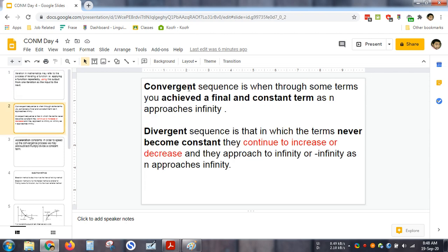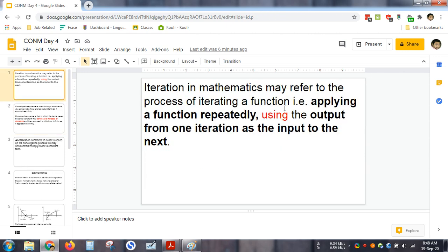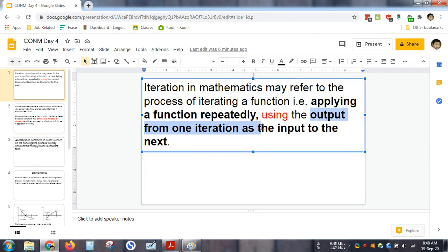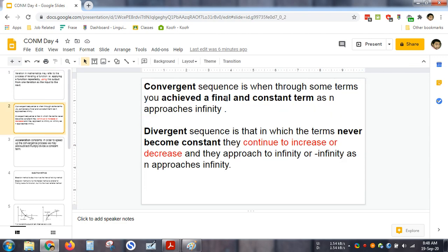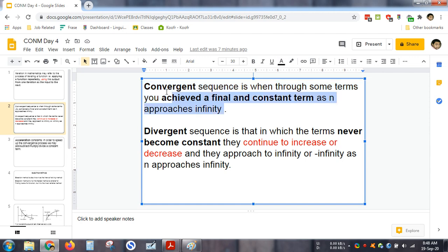What is convergence and divergence? As I have told you, in an iterative process, I am taking the output of one iteration and using it as an input of the next one. By doing so, I might get a constant solution, or I might not. If it solves, then it is known as convergence, meaning I am getting to a value which I require.